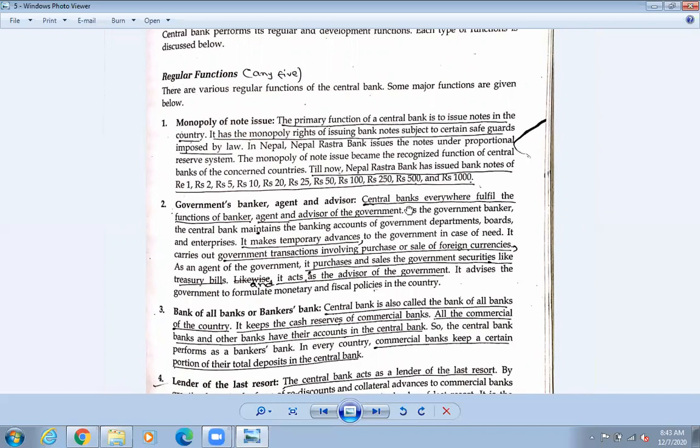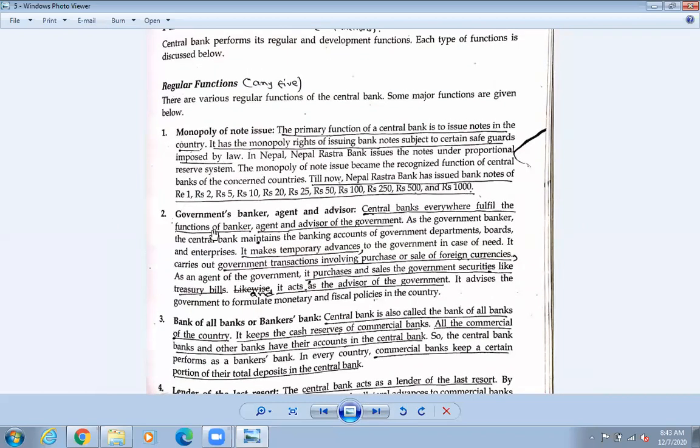If it comes for 7 marks, then you write 3 points from one and 4 points from the other, or 4 and 3. But you need to balance. You cannot say I will write all 7 points from the regular function. You need to balance both. You need to write a regular function, you need to write a development function, both in the balanced form. So for 7 marks, 4 3 or 3 4, you can write like this. For 10 marks, 5 5 points. So write down in the balanced form.